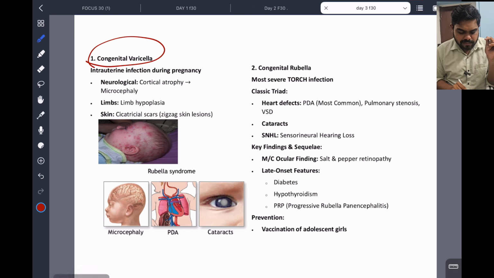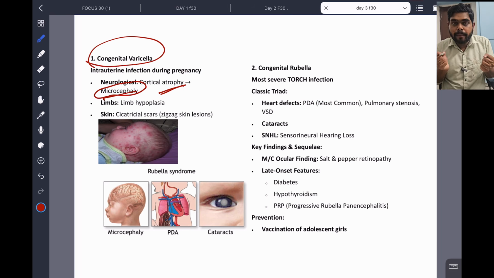So you can see the varicella. What are the features? Varicella zoster. Maybe many have suffered from that. So this is an intrauterine infection during pregnancy, so they have some cortical atrophy, microcephaly is the classical feature, and limb hypoplasia, sometimes limb hypoplasia, and cicatricial scars on the skin. Okay, this is an example of varicella.